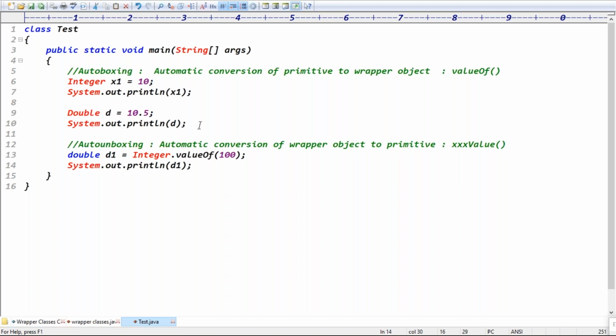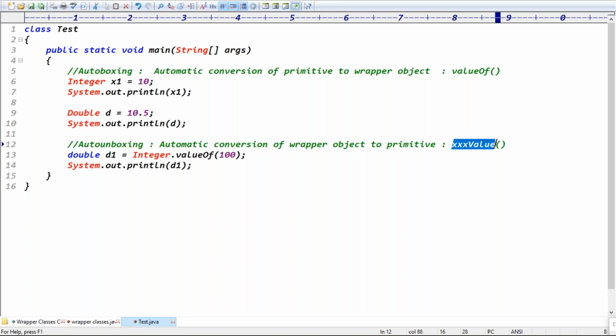What do you mean by auto unboxing, guys? Wrapper object to primitive, right? Exactly. Autoboxing internally uses which method again? The valueOf method. Auto unboxing internally uses the xxxValue method, right? It internally uses those methods only. Then who does that kind of automatic conversion? We are not doing it; that code is done by someone, and that someone is the compiler.